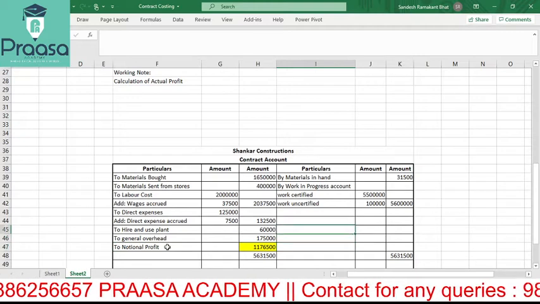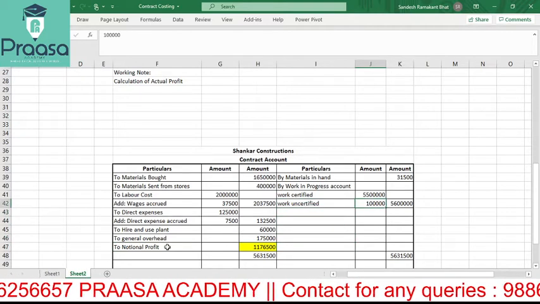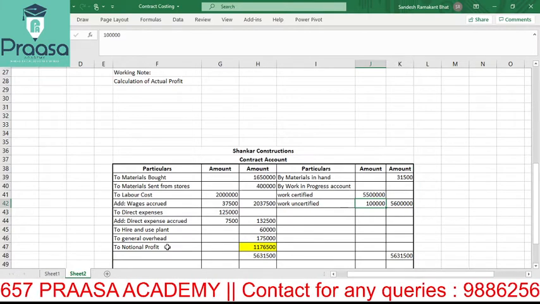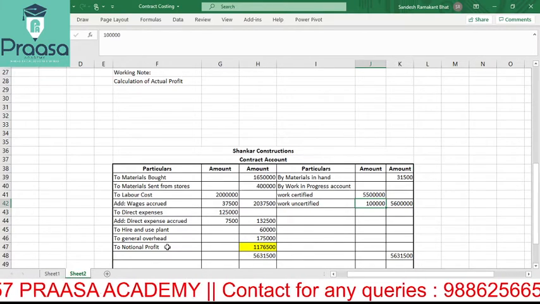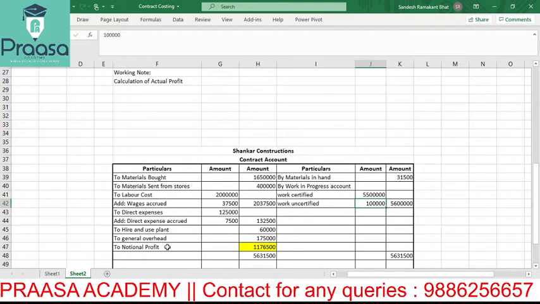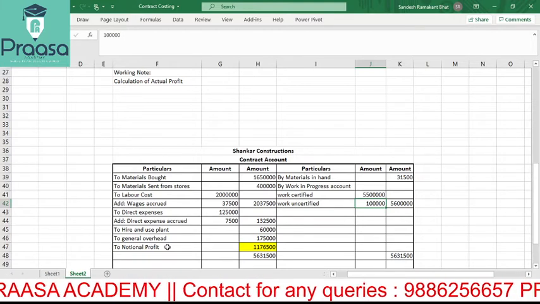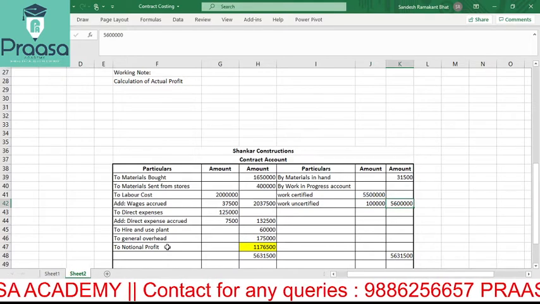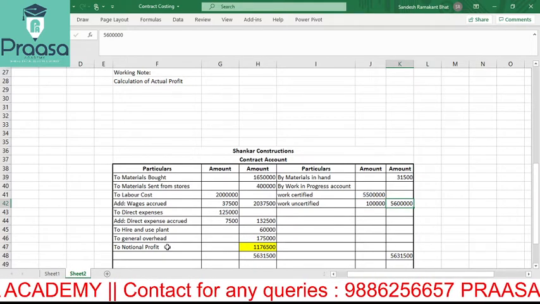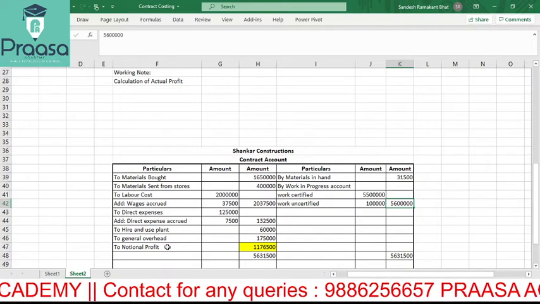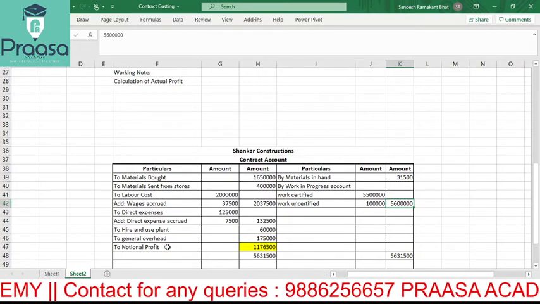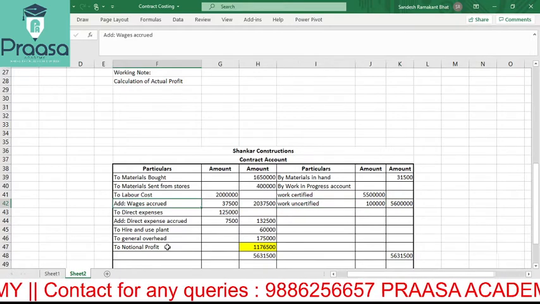Here 55 lakh is given, 1 lakh is given. So I will just consider 56 lakh as the actual amount of overall work in progress. Up to 90% we have completed the work, from 50 to 90.